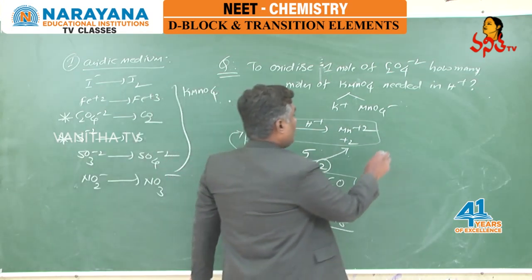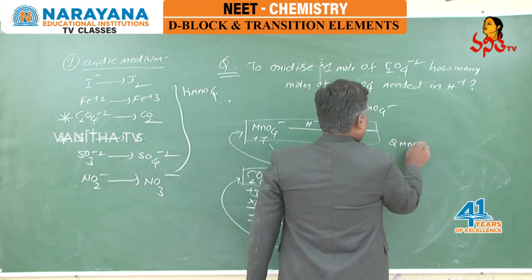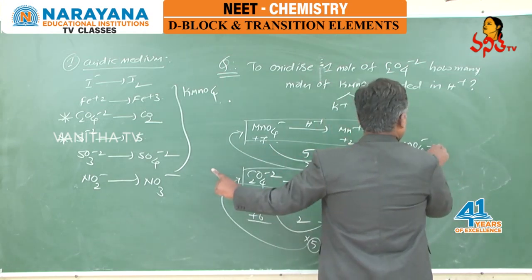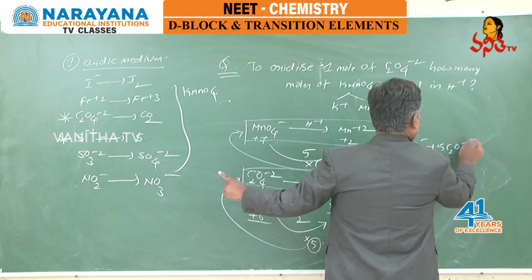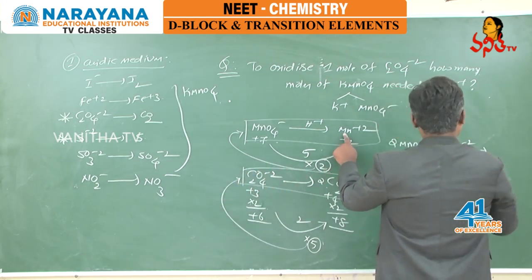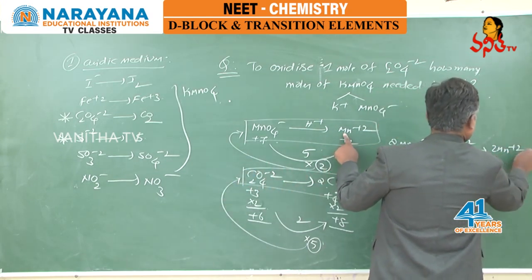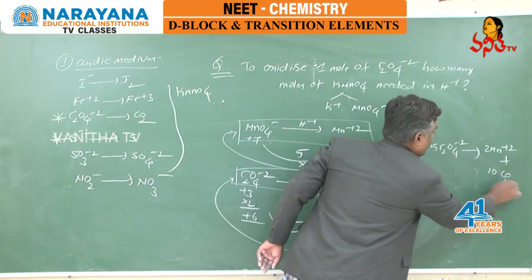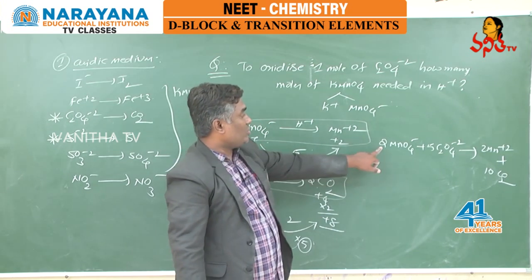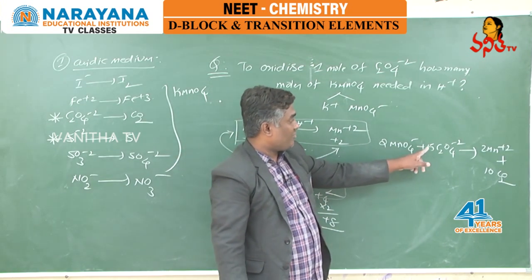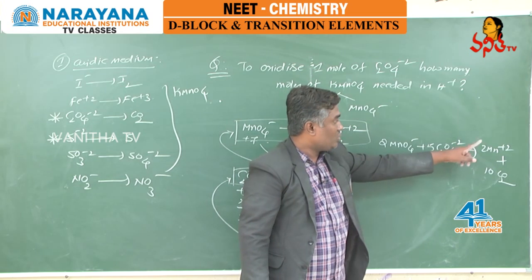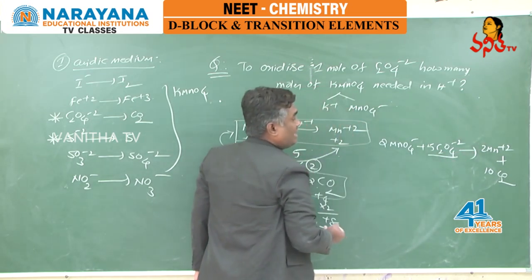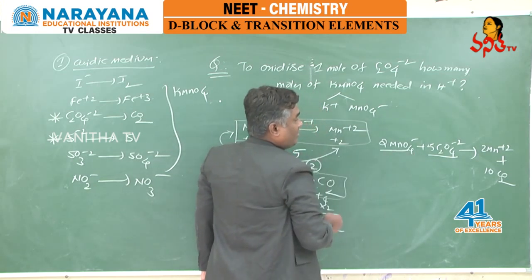Means what we get? 2 MnO4- reacts with 5 C2O4 2- to produce 2 Mn+2 and 5 times 2, that is 10 CO2. So the overall reaction is 2 MnO4- plus 5 C2O4 2- gives rise to 2 Mn+2 and 10 CO2.